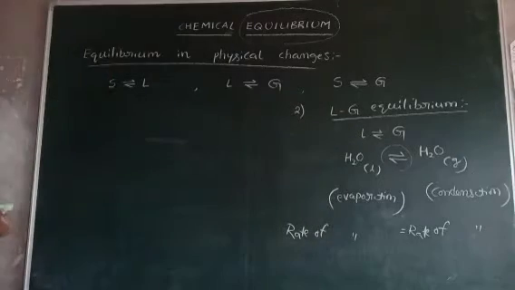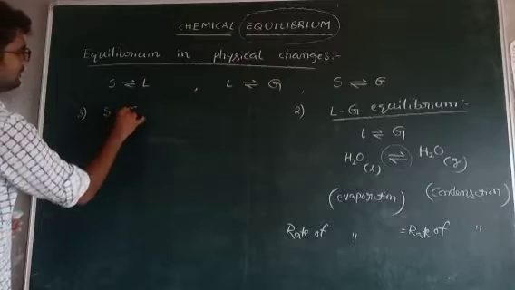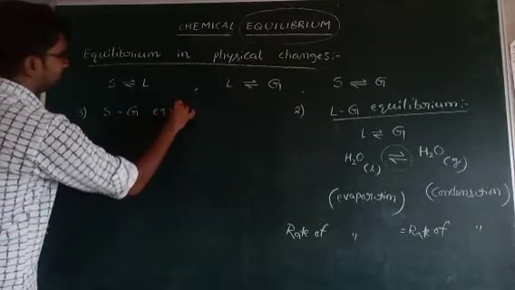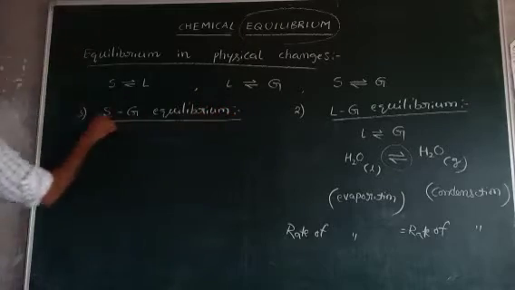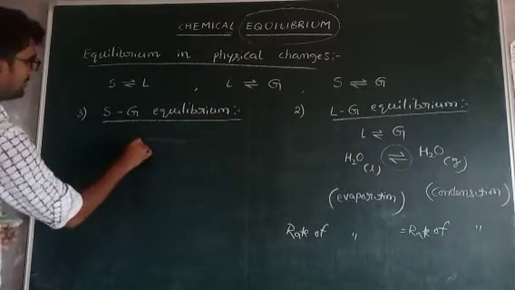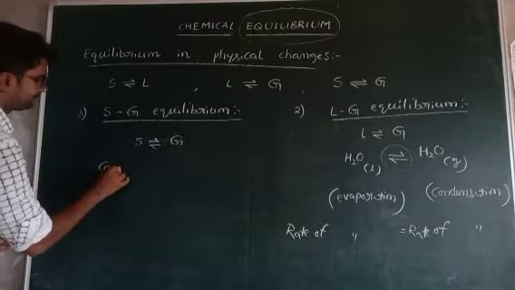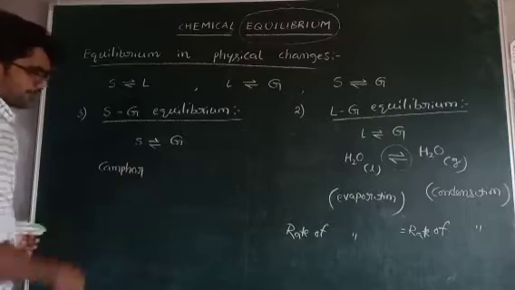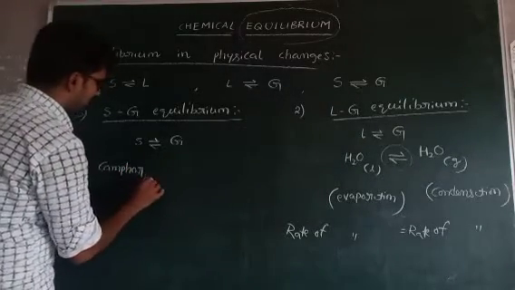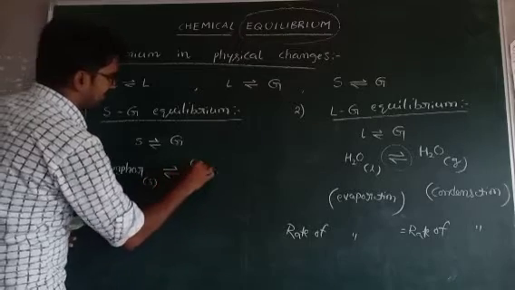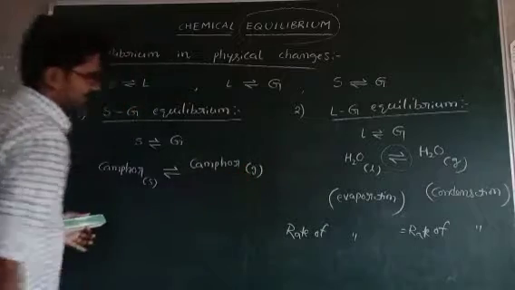Similarly, third one, very easy: solid to gas equilibrium. We know that very well. Camphor, in Telugu Karpur. Camphor present in solid state is converted to camphor in gaseous state.